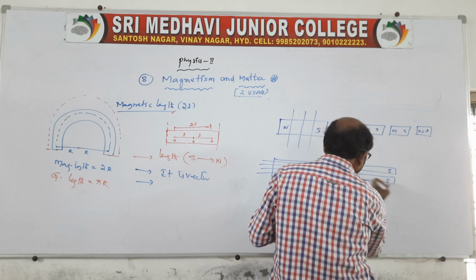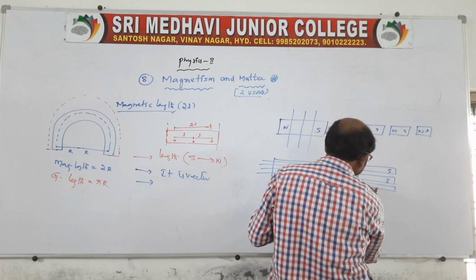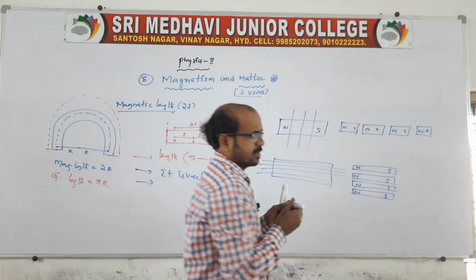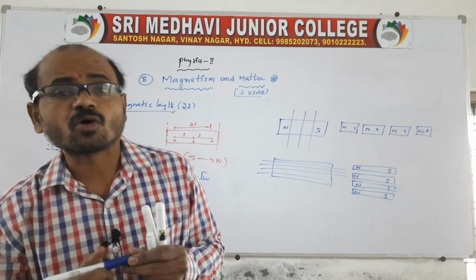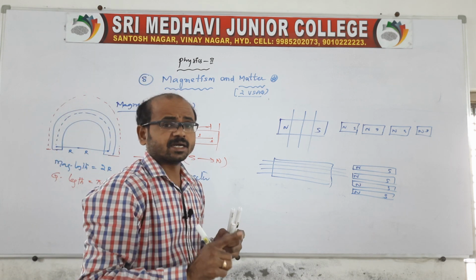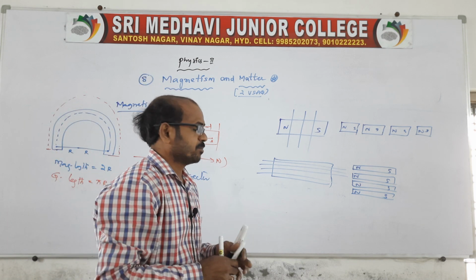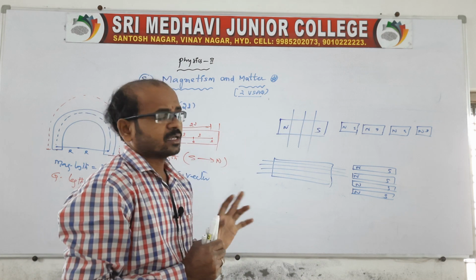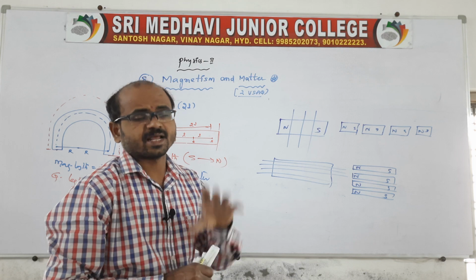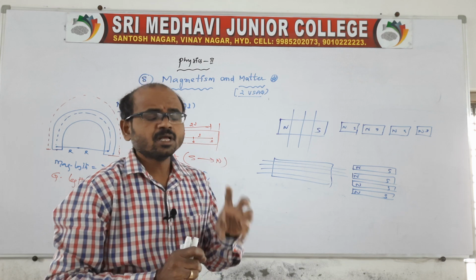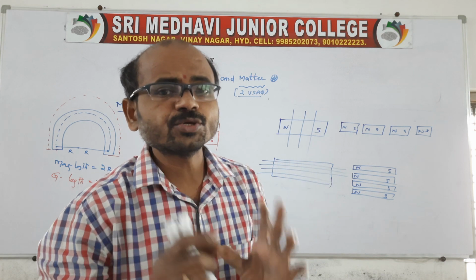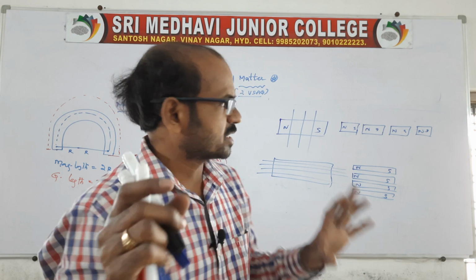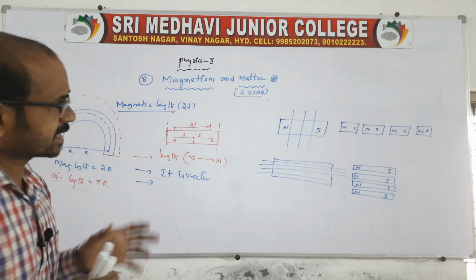That means your conclusion is that magnetic monopoles are not available in the universe. Magnetic monopoles are not available because if you break a magnet in any manner, opposite poles still exist. That means monopoles are not available in the universe. Clear, no? This is related to the magnetic length.